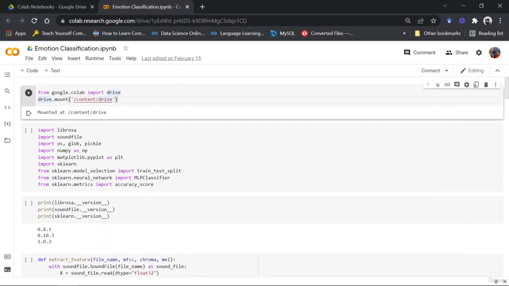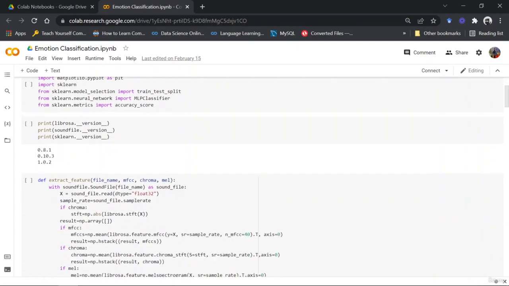So this first block of code is for that. Now I'm just printing the versions of the packages that I'm using right now. And you might have to install the librosa package, so use the pip3 command to do that, or better yet, you might already have the librosa package if you're working with Google Colaboratory.